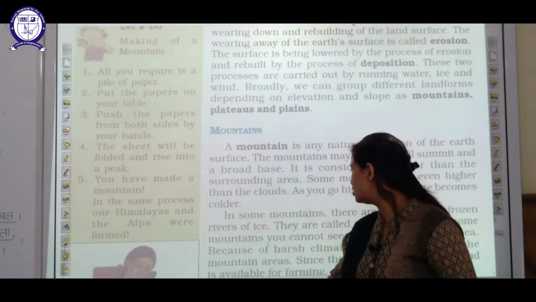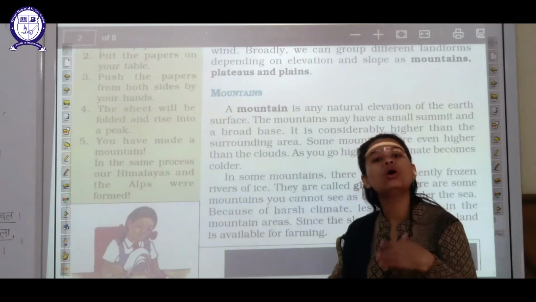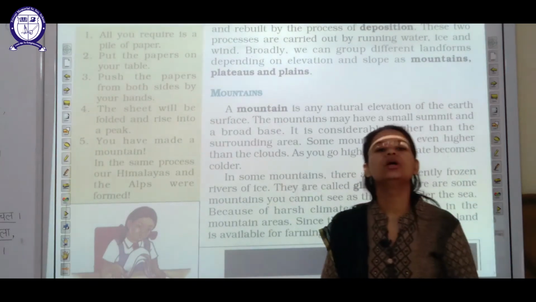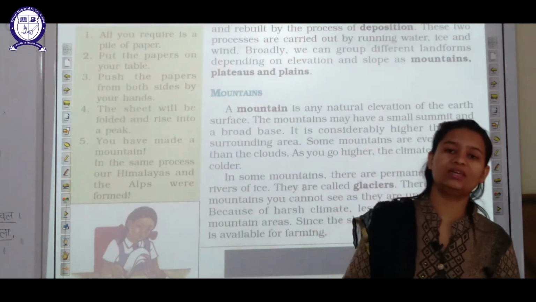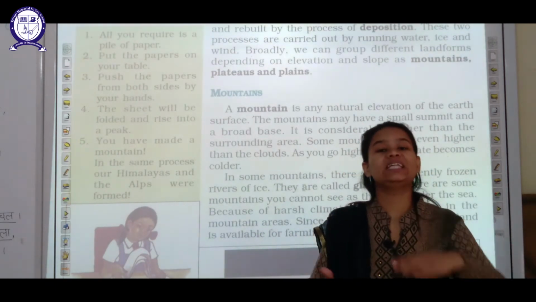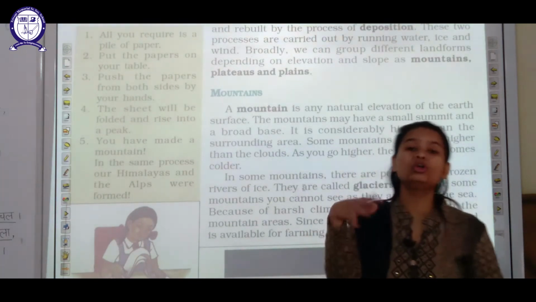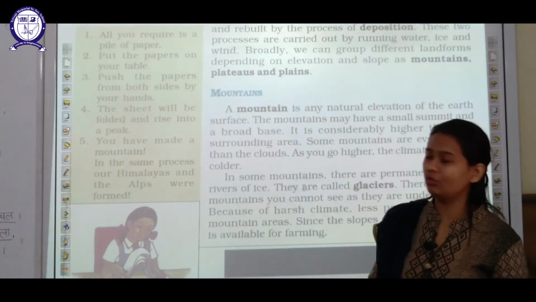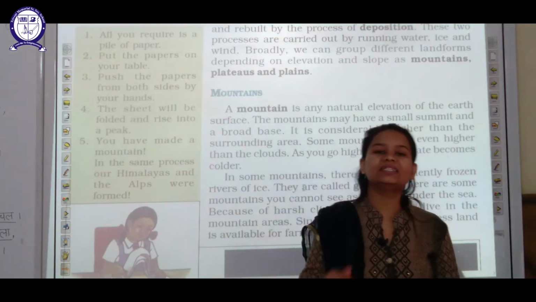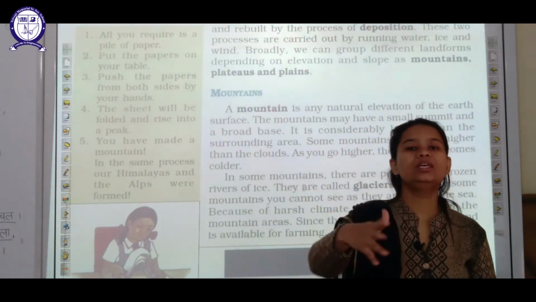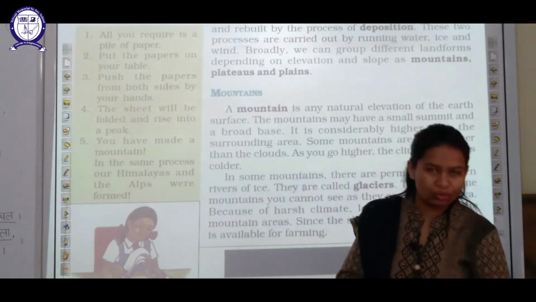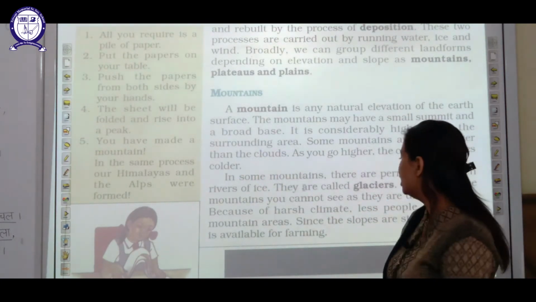And students, all of us know that as we go higher, you have visited hilly areas and observed this, whenever we reach a height, we start feeling cool there, or the temperature decreases there. So a cold climate is found in mountain regions, and sometimes the height of the mountain is even above the clouds. In certain cases we find that.